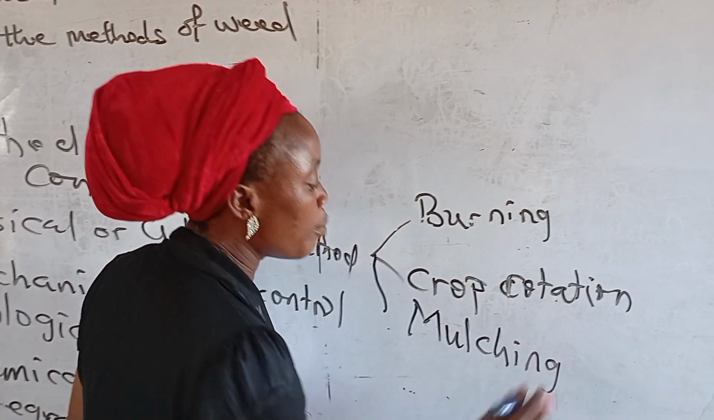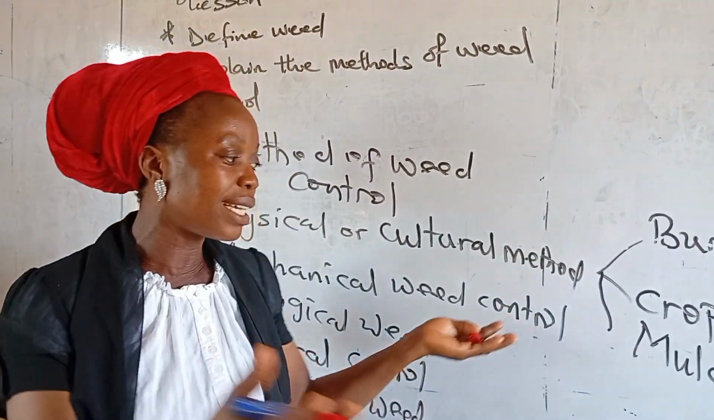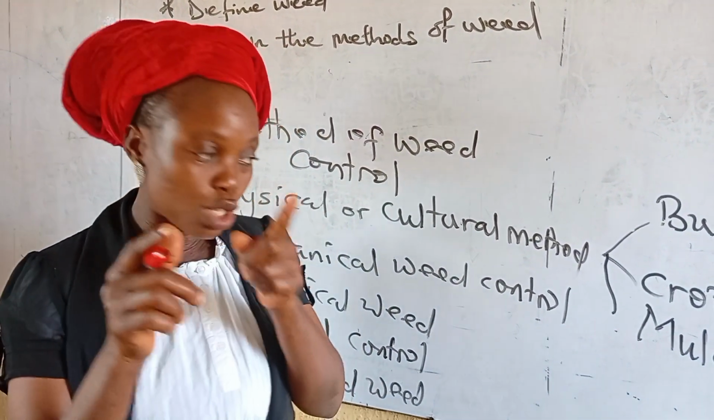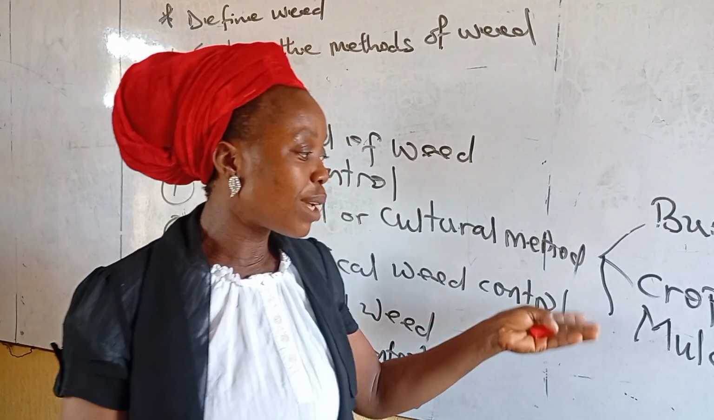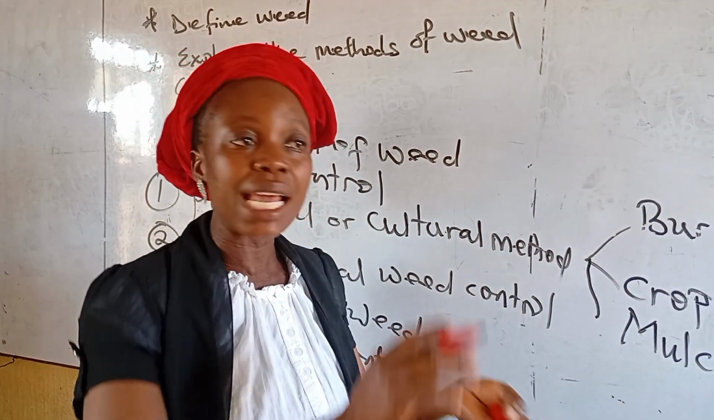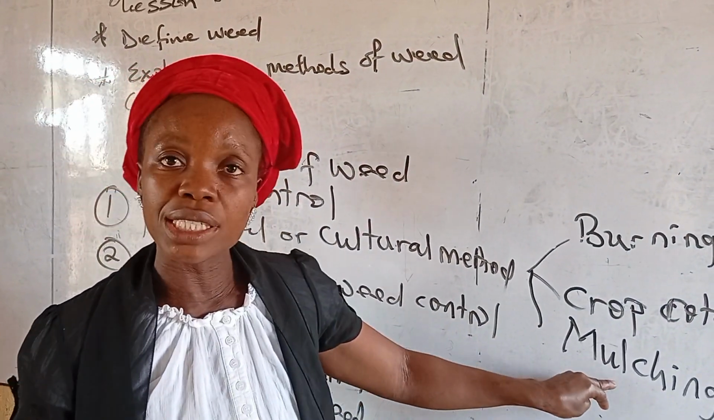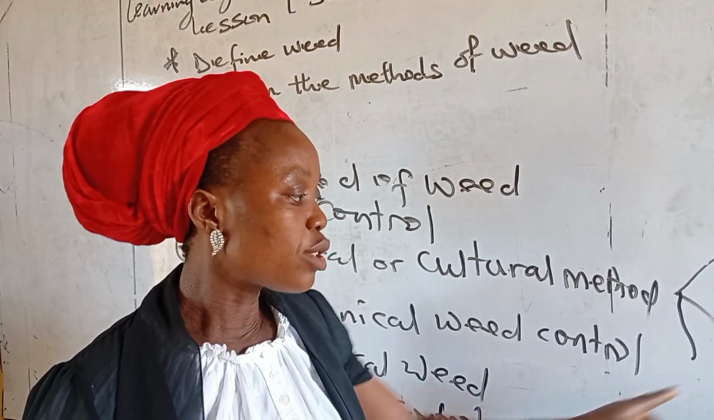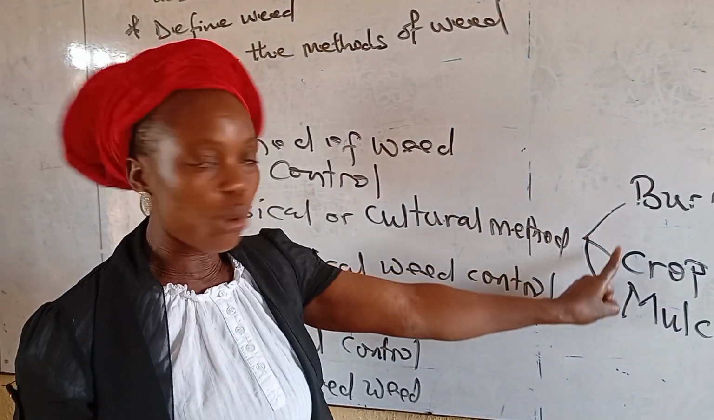So these are the physical methods of controlling weed. You know what mulching is? When you are using dry grasses to cover crops, especially yam, a tuber crop. And I told you why you cover yam when it's being planted. It's to avoid your yam set being exposed to sun rays. So you can do mulching. An area where you cover will not grow grasses. So that is what we call mulching. These are physical methods of weed control.